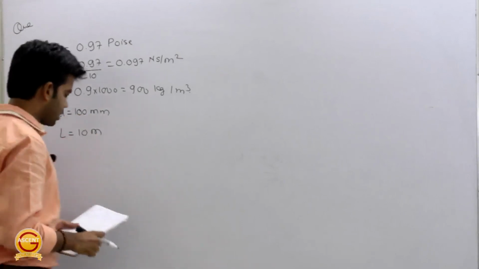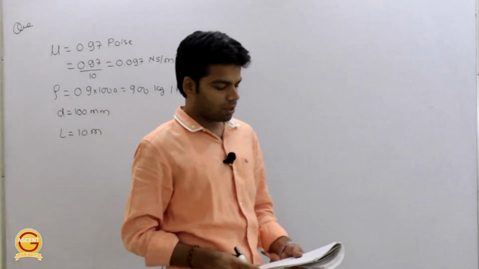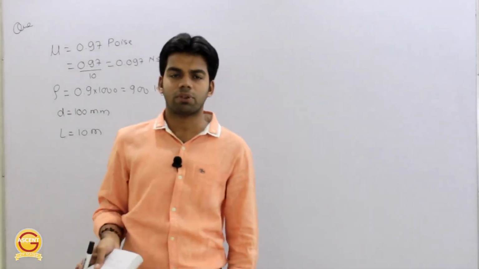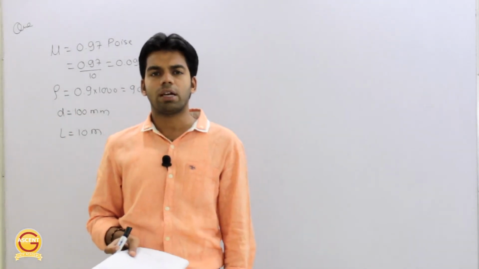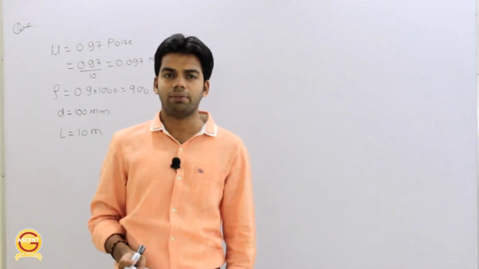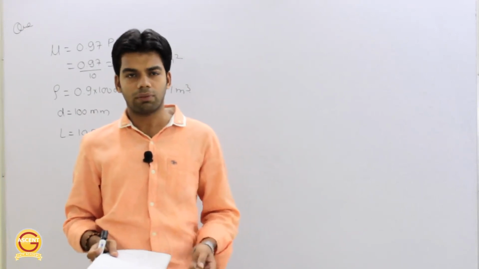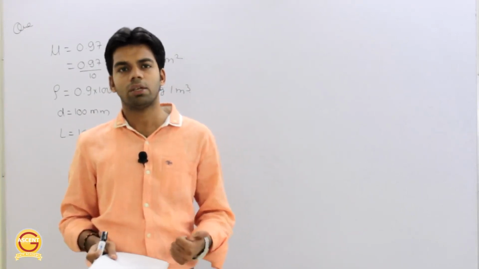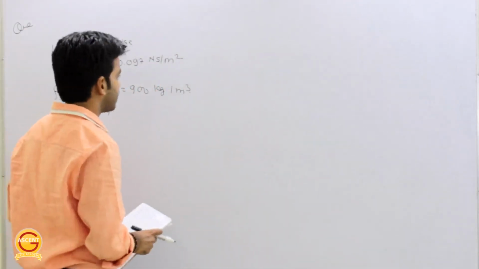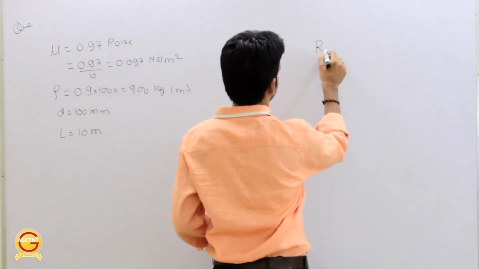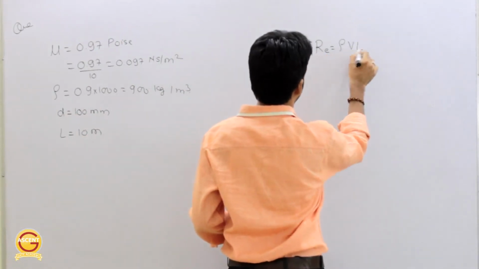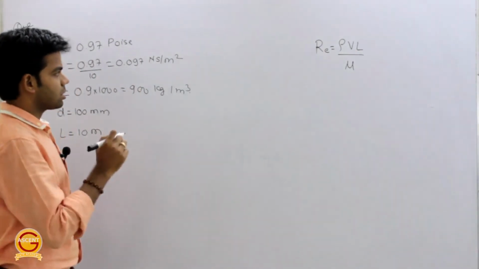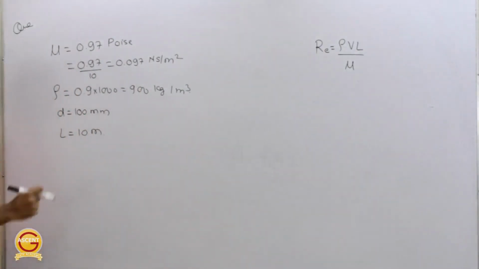We have to calculate the difference in pressure at two ends of the pipe if 100 kg is collected in the tank in 30 seconds. Difference of pressure. That means you have to determine first the pressure head. Okay, and for that, first you will have to find whether the flow is a laminar flow or a turbulent flow, and for that you have to determine what? Reynolds number. So first step would be to determine the Reynolds number. So how can we determine the Reynolds number now? So Re is equal to what? Rho VL by mu.